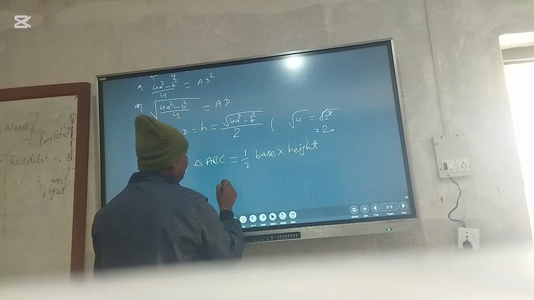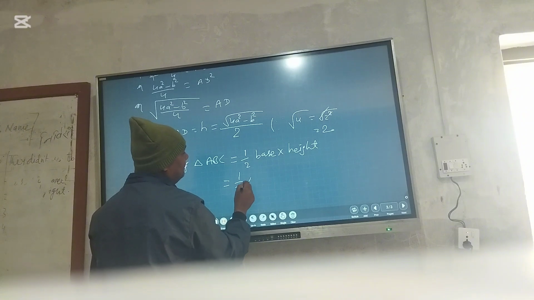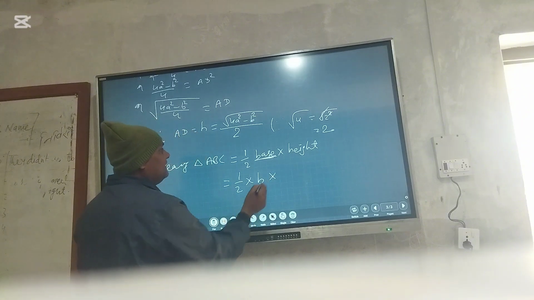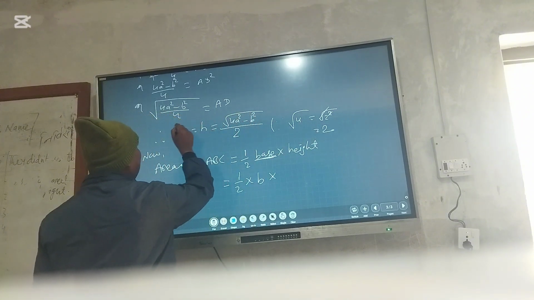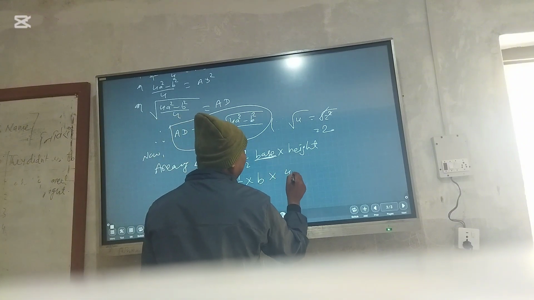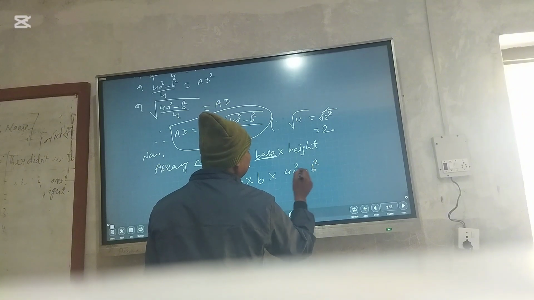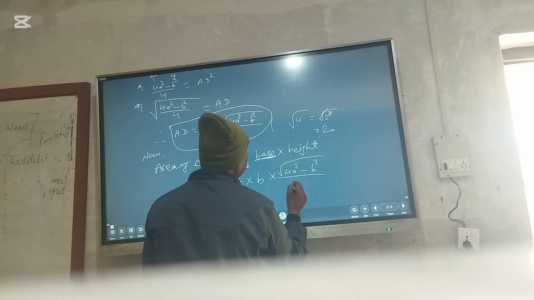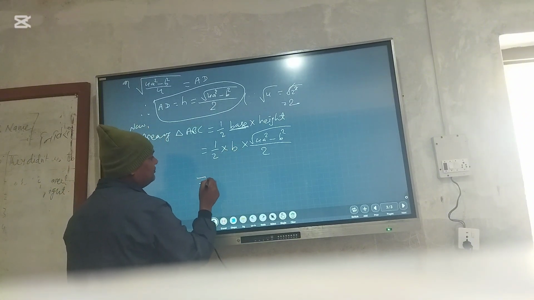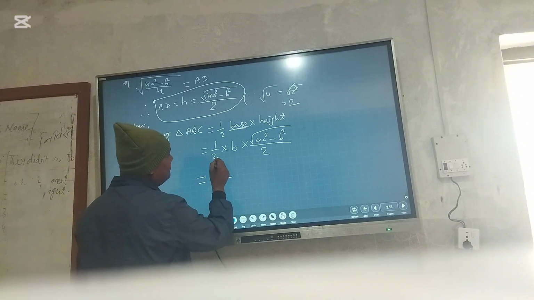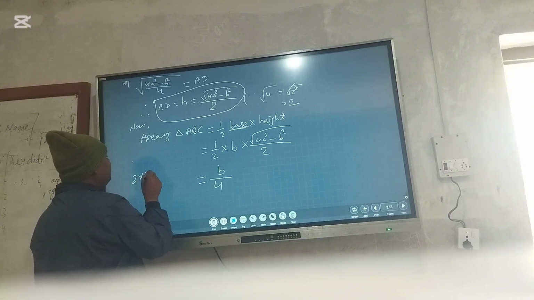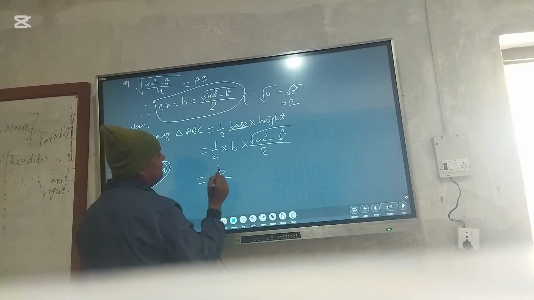So here is 1 by 2, base means B, multiplied by height. We have to calculate the height here. We have to put in here the square root of 4A square minus B square. Then B is the numerator, so B divided by 2 times 2, which is calculated as 4. 2 multiplied by 2 is 4, so we have to write 4.